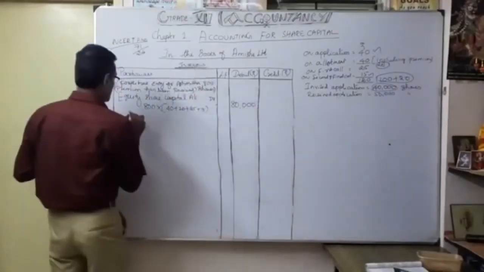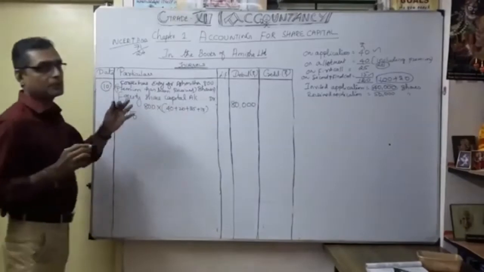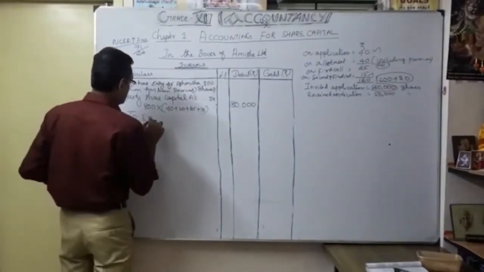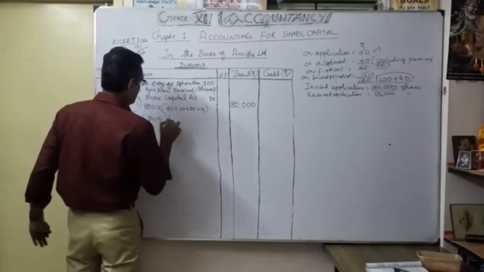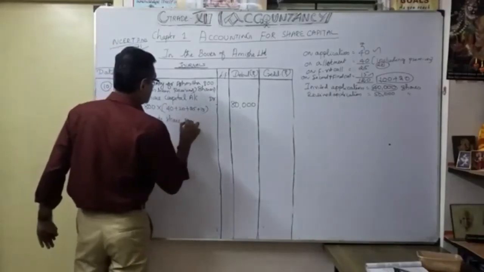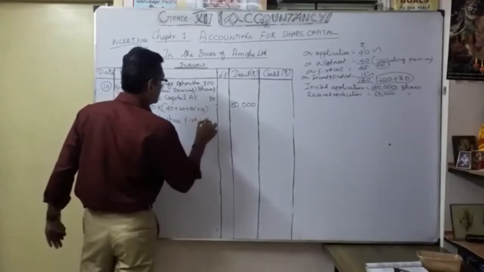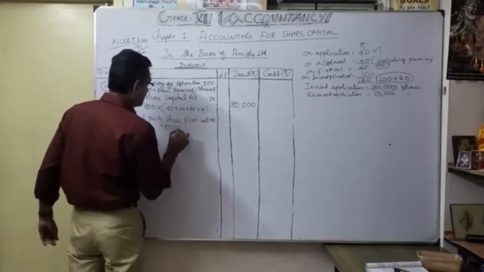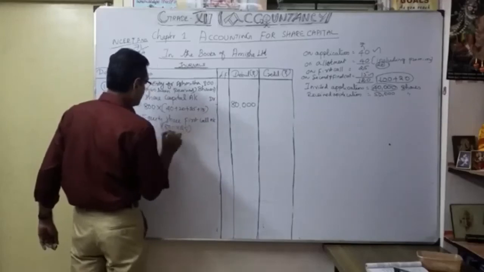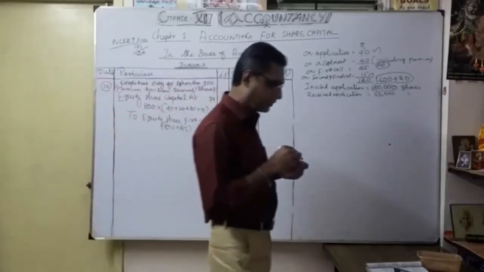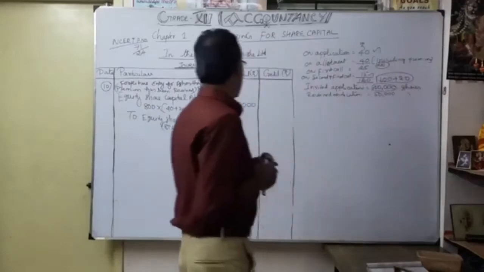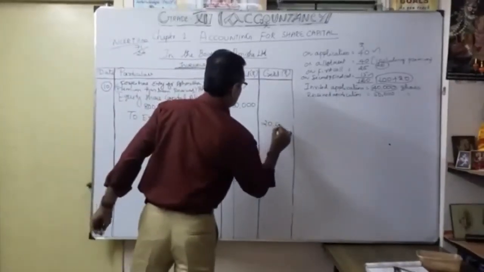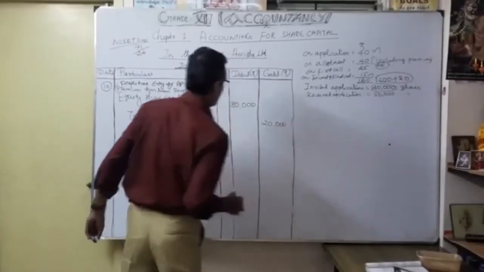Debit. To equity share first call account, how much? 800 into 25, that is 20,000. That is the money not paid by Ashmita.